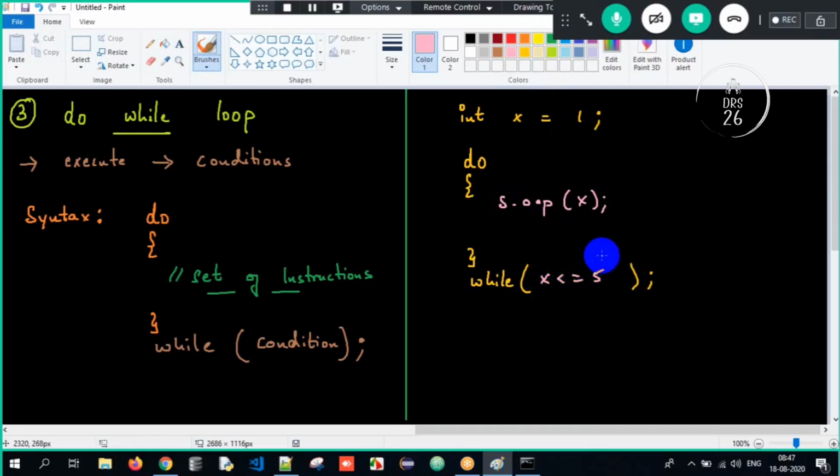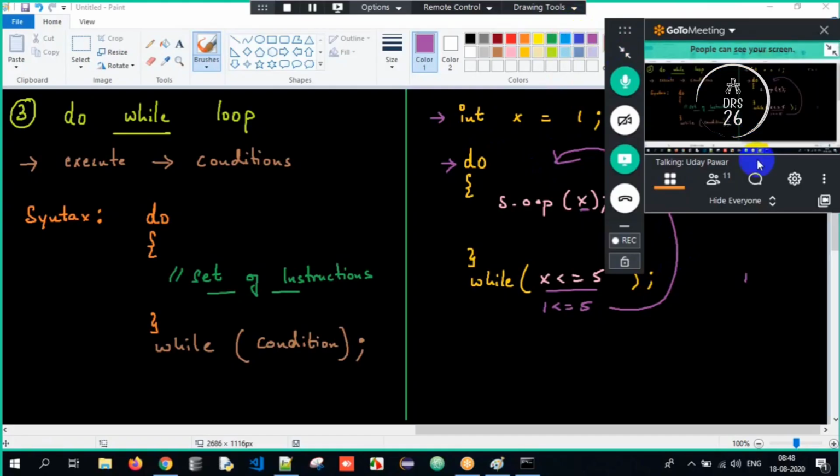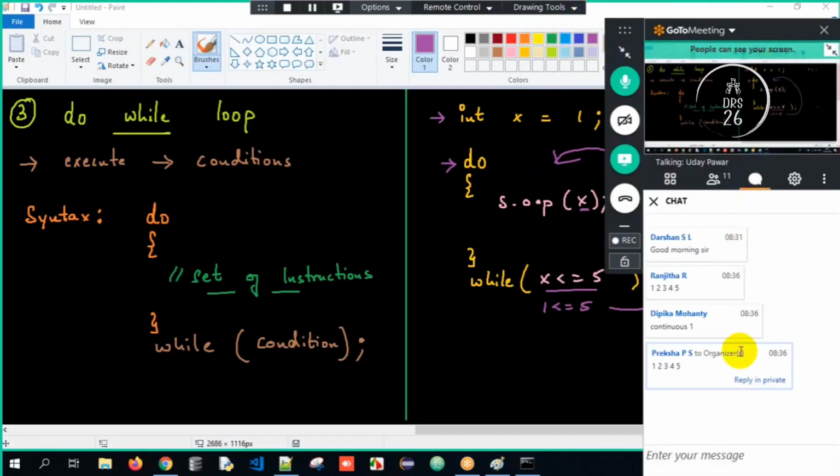I repeat, do while loop and while loop are the same, but the working will differ. Now can you tell me what will be the output? Sir, x value is 1, sir. Very good. Now it does, sir. The control comes here, it prints the x value, sir. 1 will get printed, sir. After that, while loop, sir. Is 1 lesser than or equal to 5, sir? Yes, sir, it's true. The control will go back, sir. So keeping that in mind, can you all tell me what will be the output here? Think and tell me at least now. I got a couple of correct answers as well, but I want the output for now.